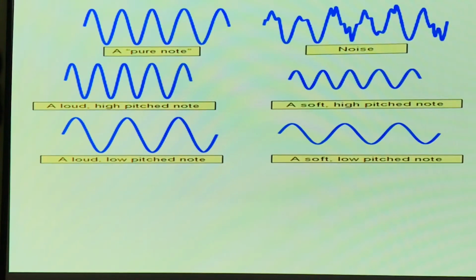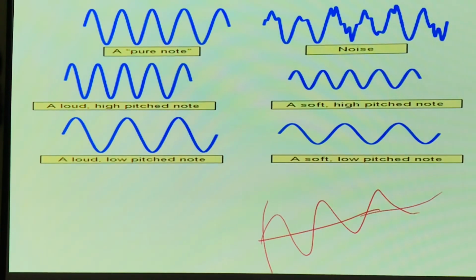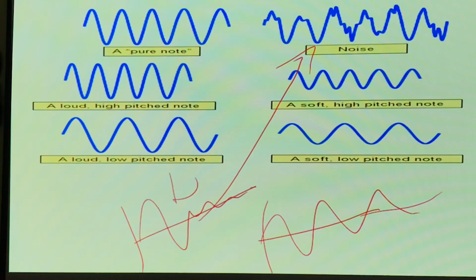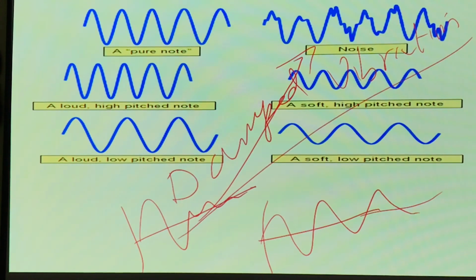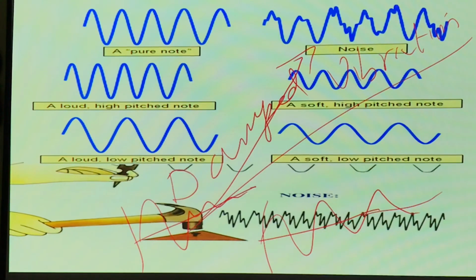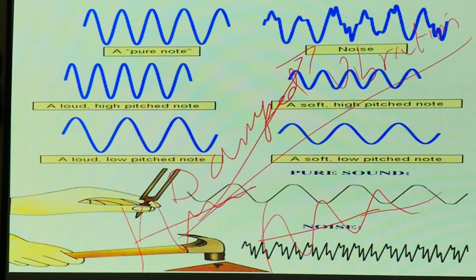Again, coming to the last slide. A pure note. Noise is nothing but, what is noise? This is undamped vibration. What is a damped vibration? This is our damped. So this damped vibration is also called our noise. If we compare and study, it will be much easier for us to know the things. Fine. So this is pure sound and this particular thing.